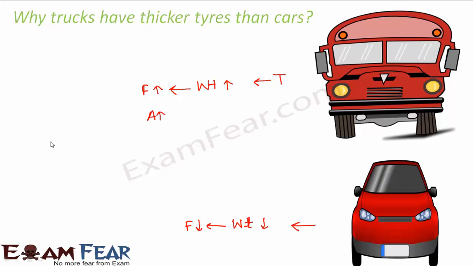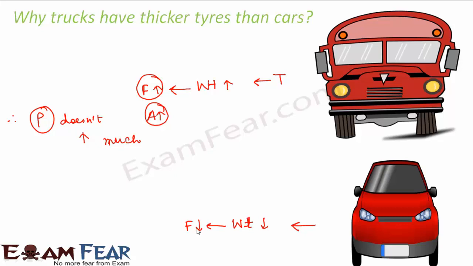So in order to keep the pressure comparatively the same, if you increase the area, pressure decreases. If you increase the force, pressure increases. So whatever increase in pressure is caused by high force is compensated to some extent by the increased area. Therefore pressure doesn't increase much, right?